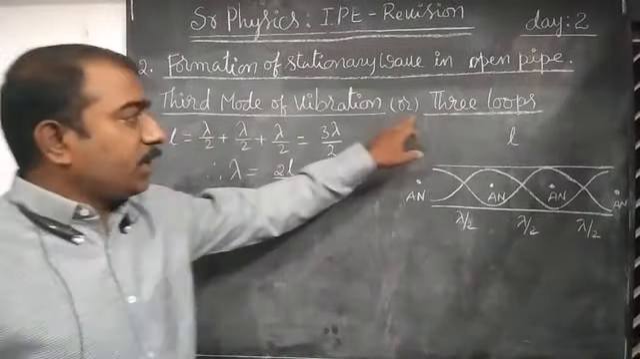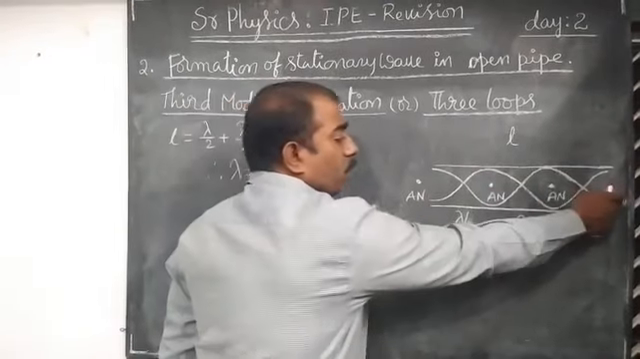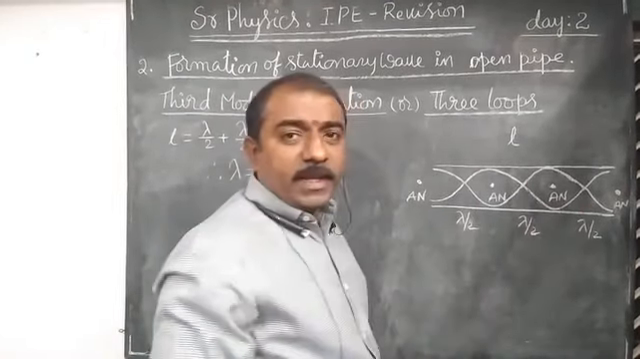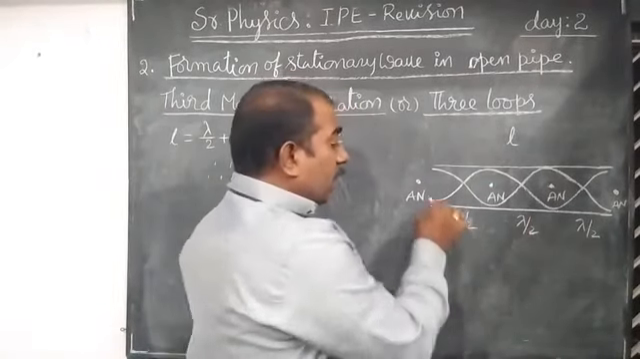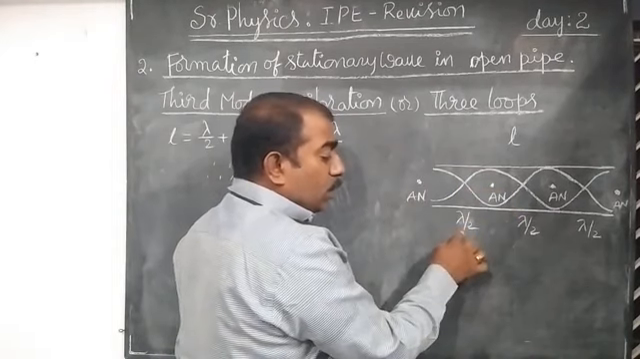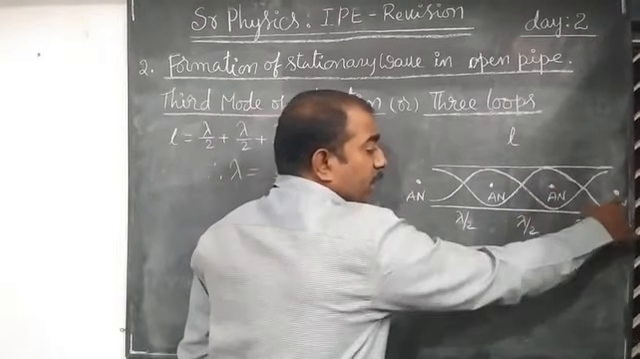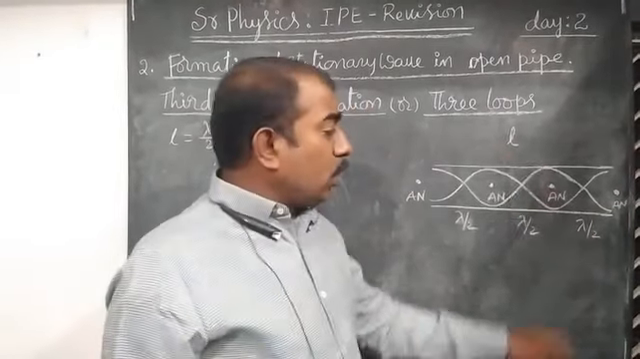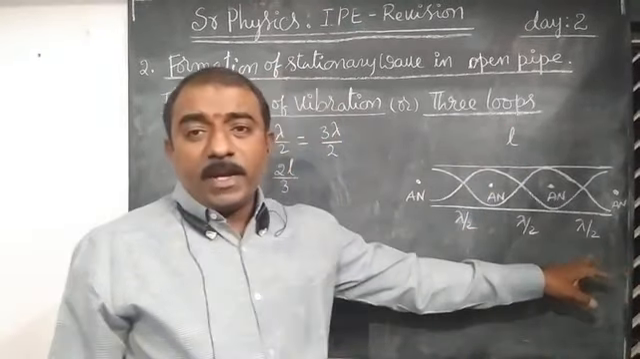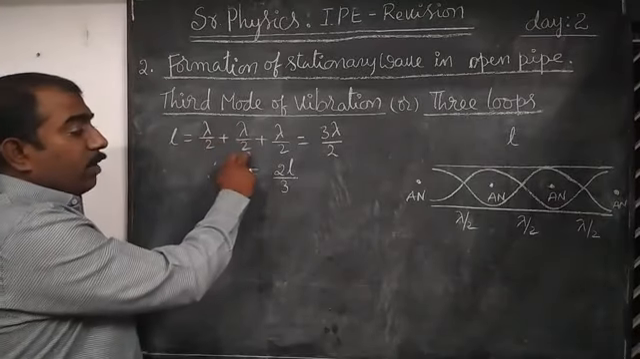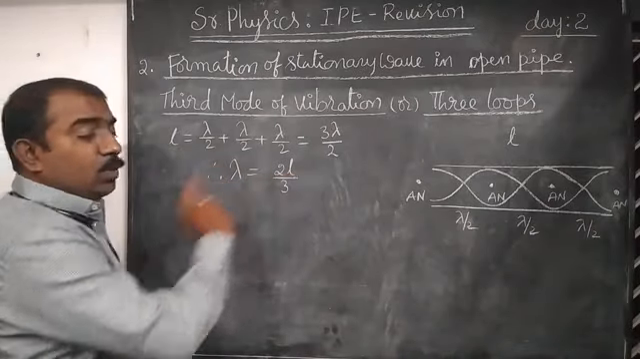In third mode of vibration, three loops form in the open pipe. At the open ends, antinodes are formed. In case of the remaining two loops, antinodes are formed in the midpoints of the loops. The successive distance between these antinodes is lambda by 2, lambda by 2, and lambda by 2. So total length of the open pipe is L, and the total distance between the antinodes will be lambda by 2 plus lambda by 2 plus lambda by 2, 3 lambda by 2. From this equation, lambda is equals to 2L by 3.